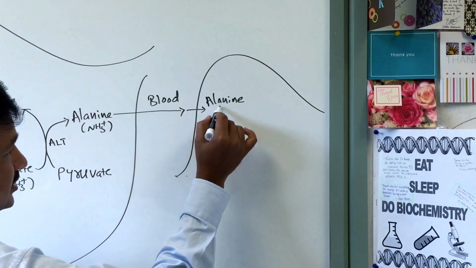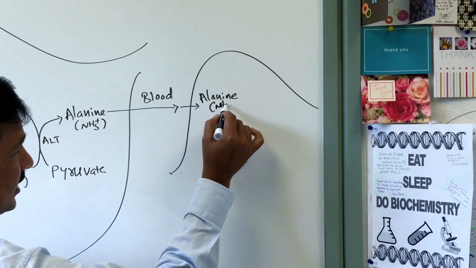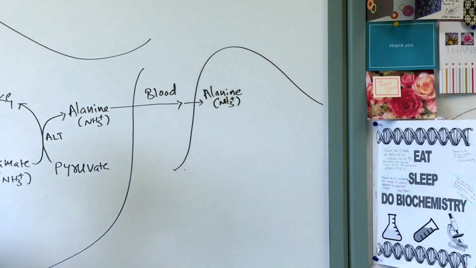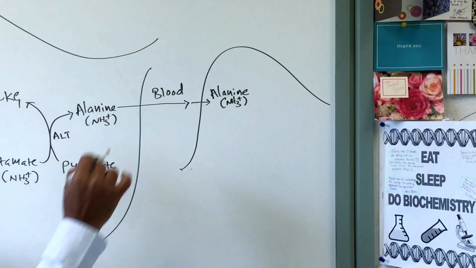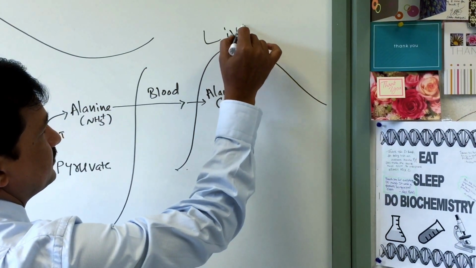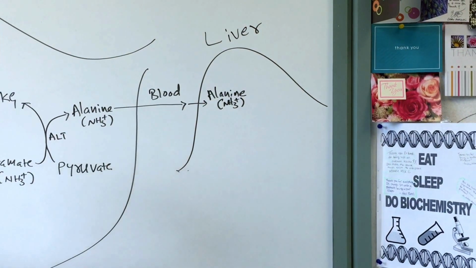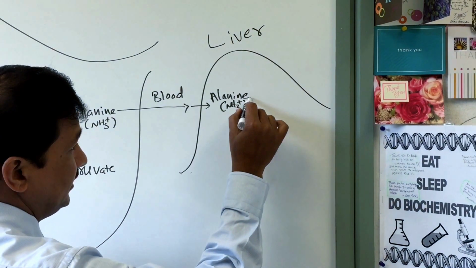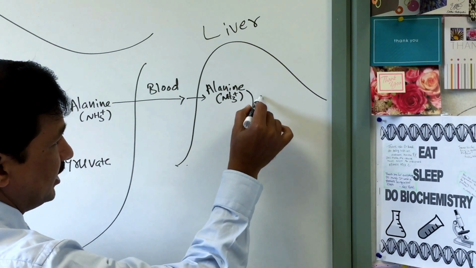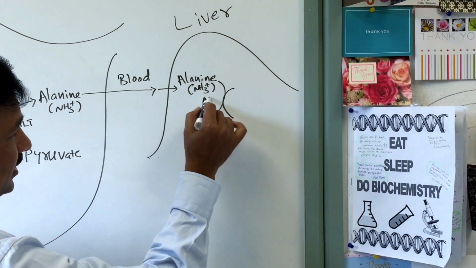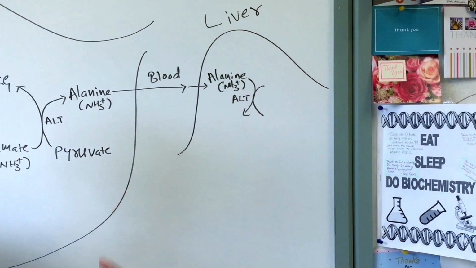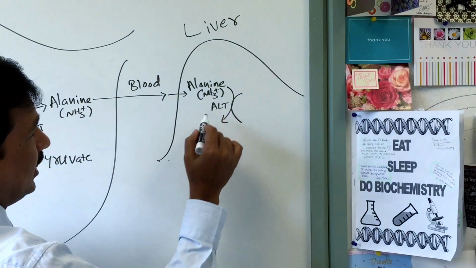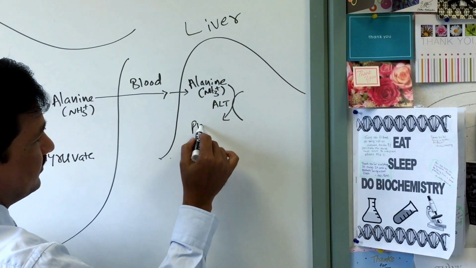Now your amino nitrogen is there in alanine. We are interested in that. Amino nitrogen is there in the alanine, and now it got into the liver. This is the liver. What happens to the alanine in the liver? Alanine will undergo a transamination reaction again, catalyzed by ALT, the same enzyme but in the liver, alanine transaminase. So alanine is converted to pyruvate,